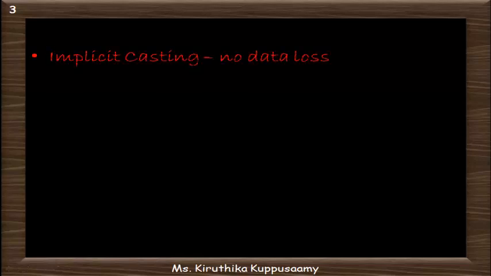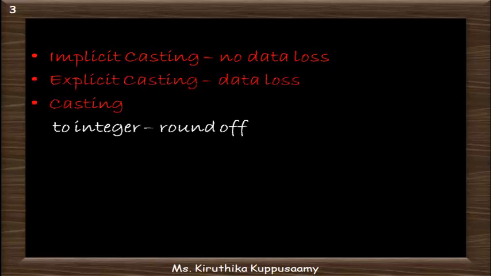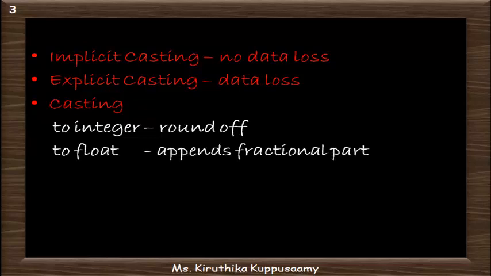Here are the key points to remember in typecasting. Python avoids loss of data in implicit type conversion. Loss of data may occur when we are forcing one data type to convert to another data type. When a float value is cast to integer, it is rounded off to the whole number. Similarly, when an integer value is cast to float, it is appended with a fractional part containing zeros.